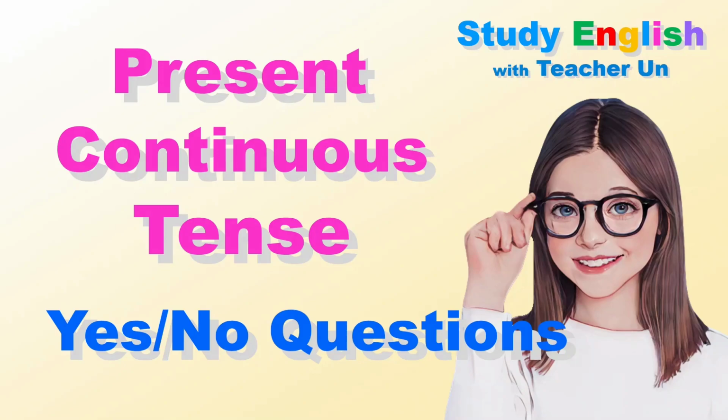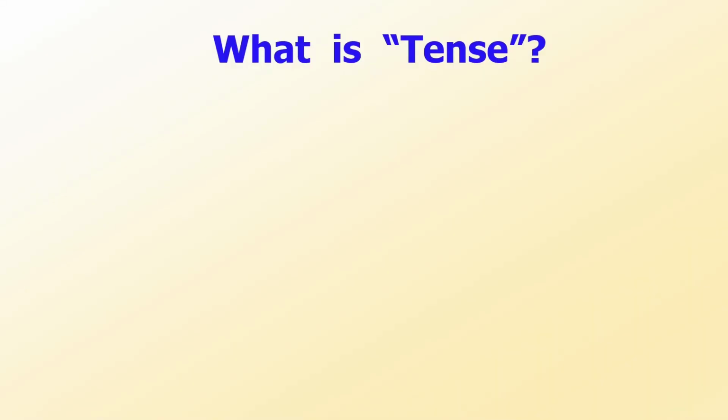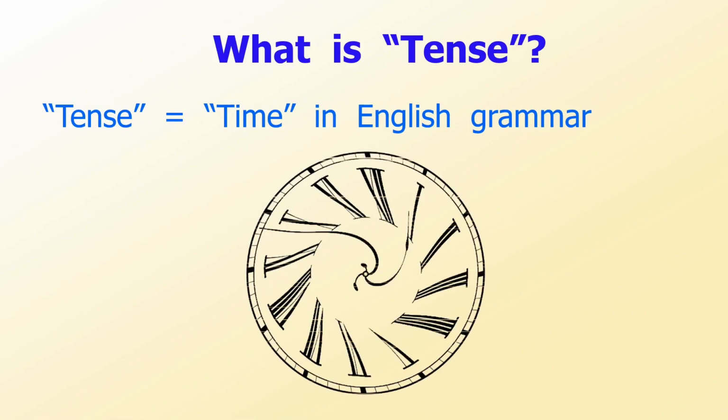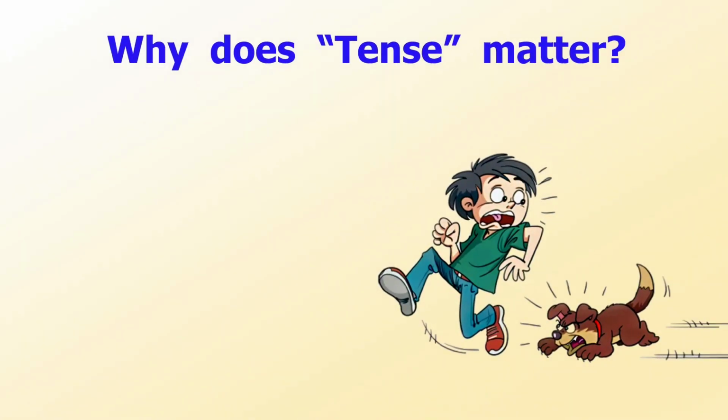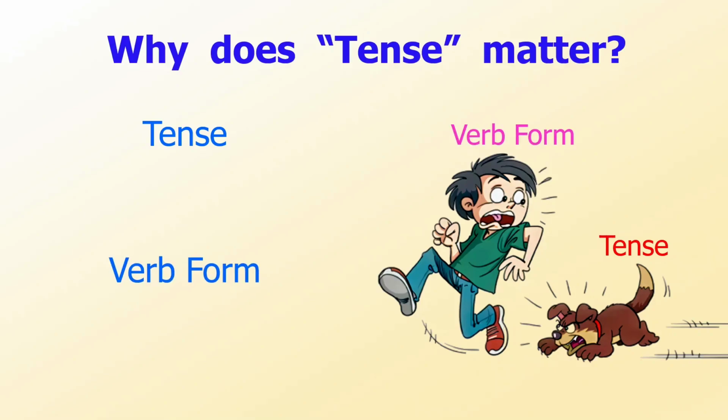My name is Sally. Today, I am going to talk about yes or no questions in the present continuous tense. Before talking about the topic, let's do some review first. What is tense? Simply, tense is time in English grammar. Why does tense matter? Tense is very important in English, because it affects the verb form of the sentence.